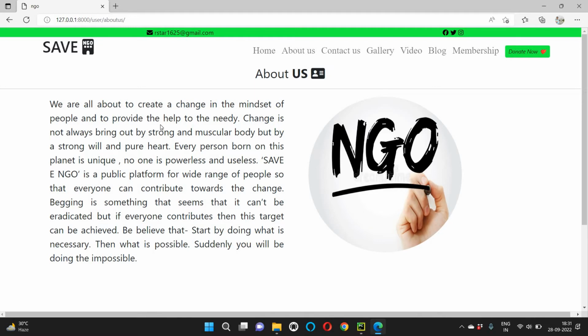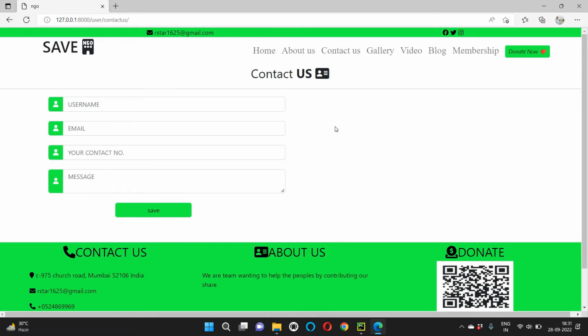We are a team which wants to make our contribution so that we can help the environment as well as the needy. And if you want to contact us, like if you want to reach us out, you simply have to fill this form, your name, your email, your contact number, your message, and just click on save. We will contact you in a short time.